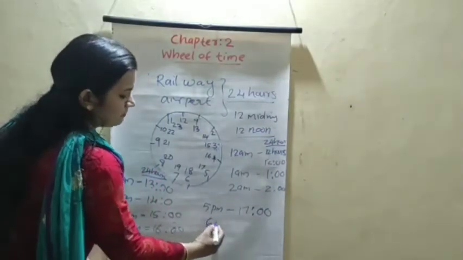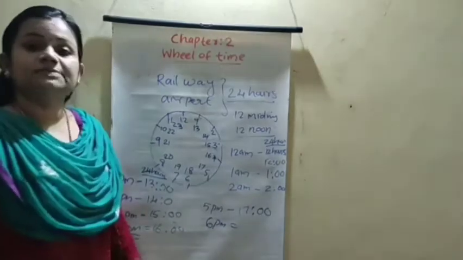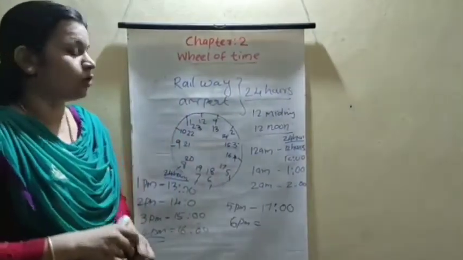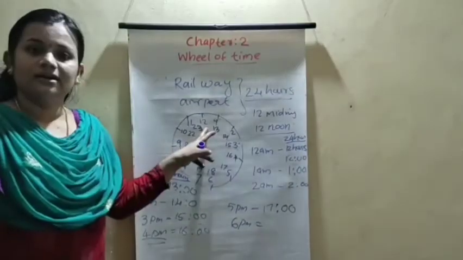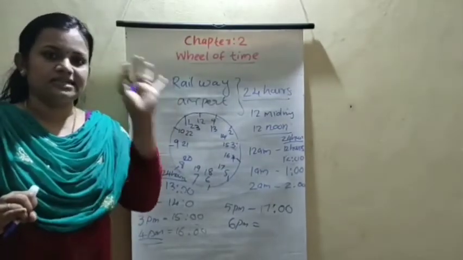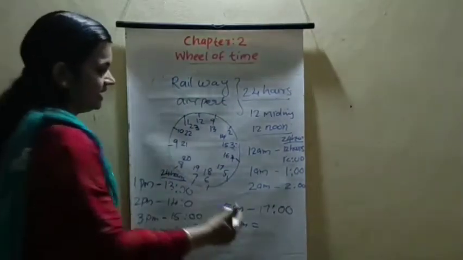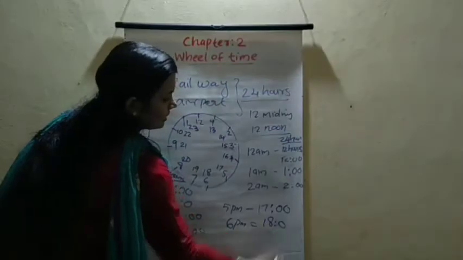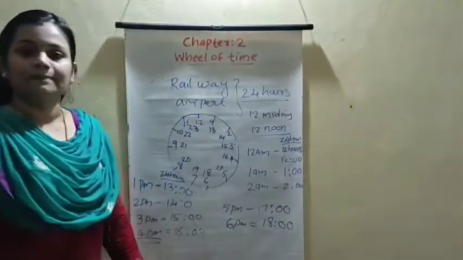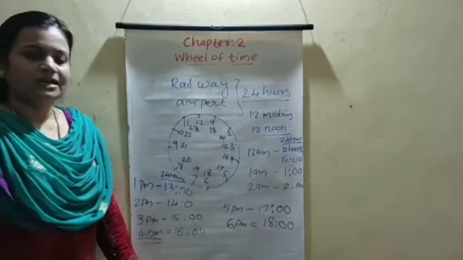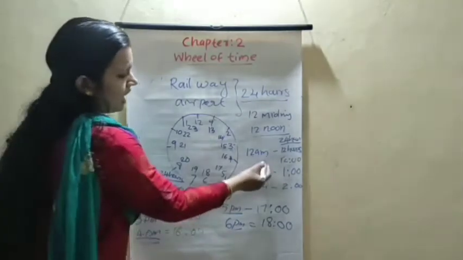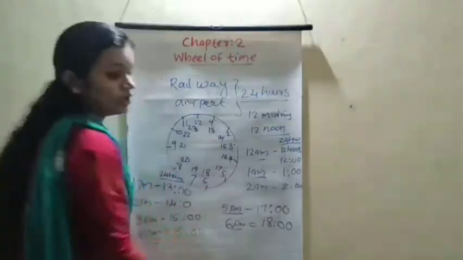Then we write 6 PM. How to write 6 PM in the 24 hours clock? You take your 6 fingers and count after 12: 13, 14, 15, 16, 17, 18. We got 18. So you find out like this, count after the given time. Understood? This way we write the 24 hours clock when PM or AM is given.